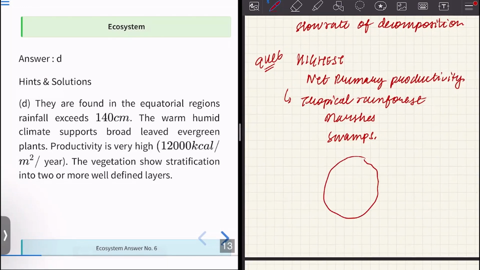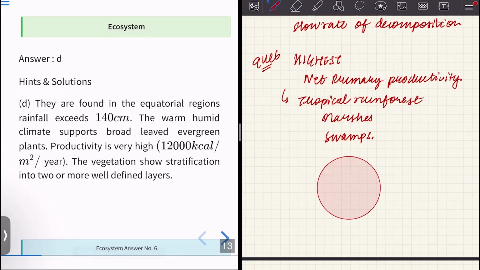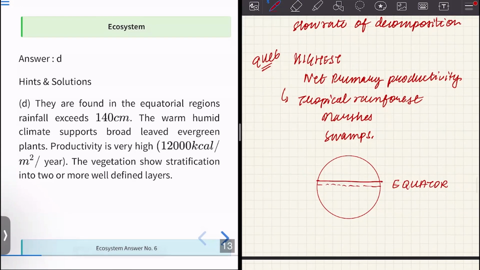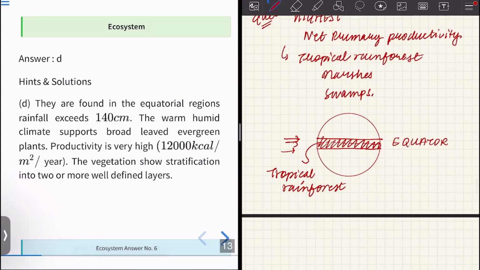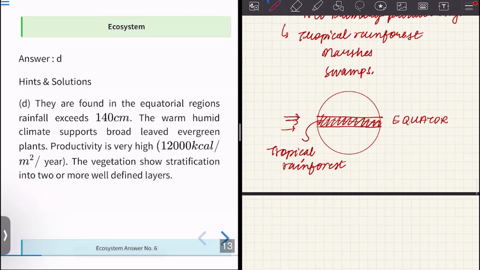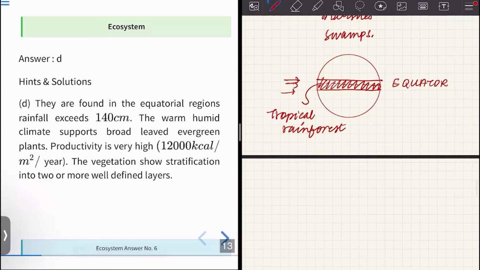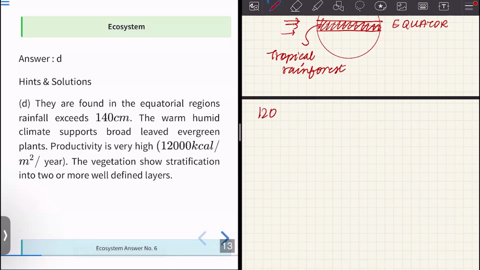If we consider this as Earth, then this central line right here is the equator. In the area near the equator, we have tropical rainforest. Tropical rainforests receive an optimum, very high amount of sunlight, and they also have a warm and humid climate, which supports evergreen plants. And what is the rate of productivity? It is 12,000 kilocalories per meter square per year.